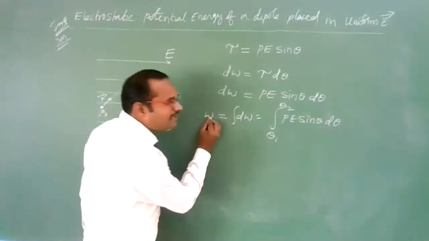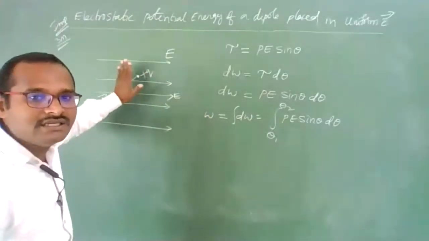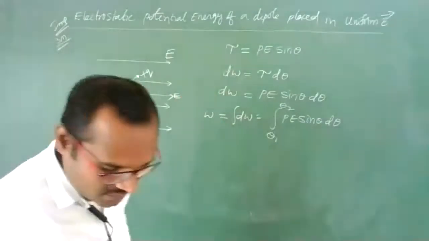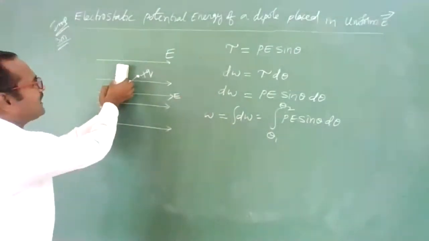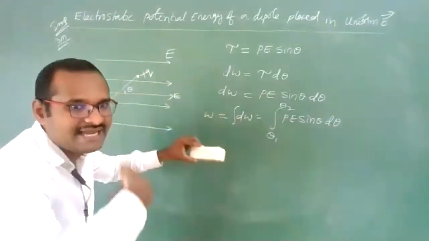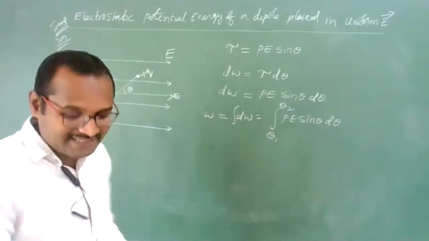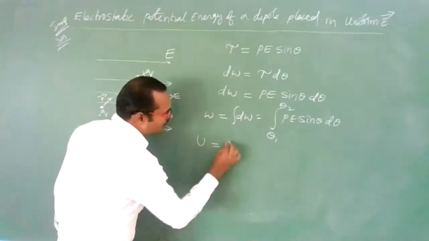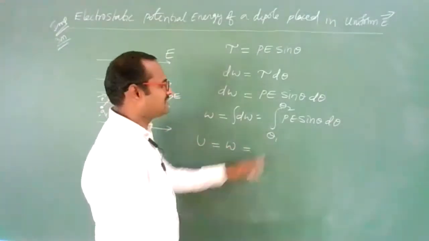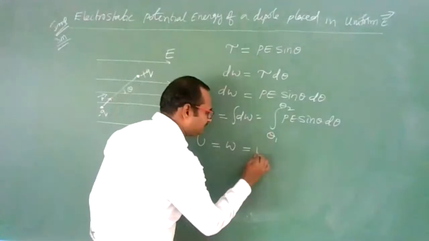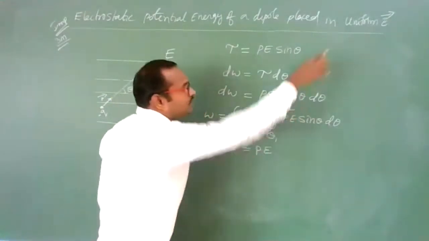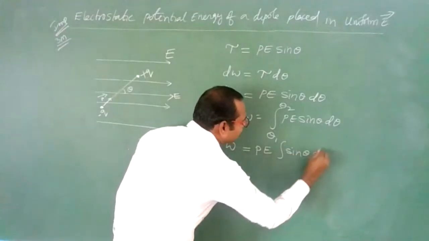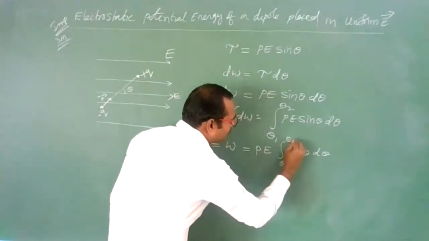This work done will be stored in this dipole as electrostatic potential energy. How can you say so? If you rotate it and release, it will come back, which means some energy it has gained while you are rotating. That energy is called electrostatic potential energy. So U is equal to the work done stored, that is equal to PE, where P, the dipole moment, is constant and E, the electric field, is constant. It is a uniform electric field, I said, constant. Integration of sin theta d theta, from theta 1 to theta 2.